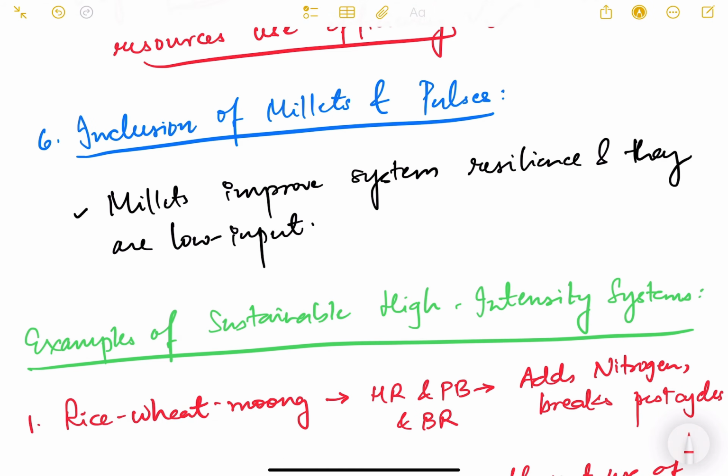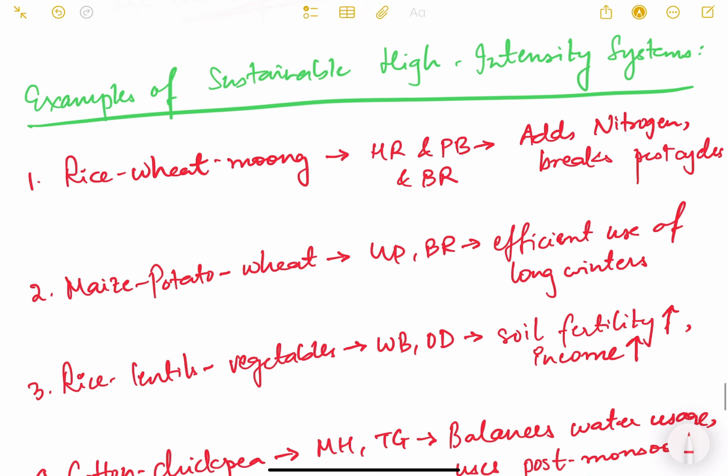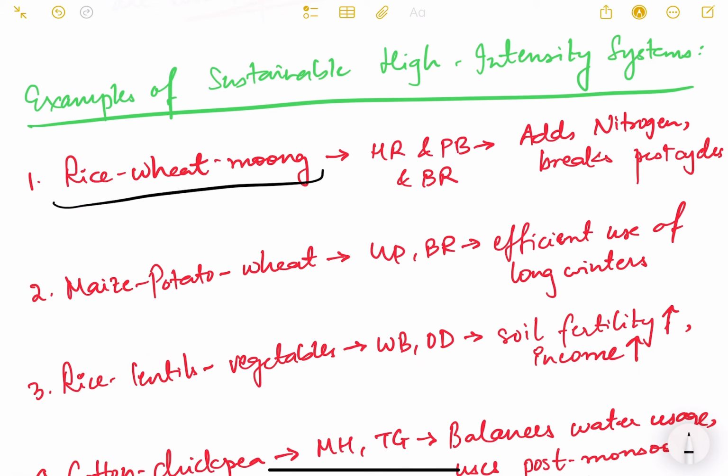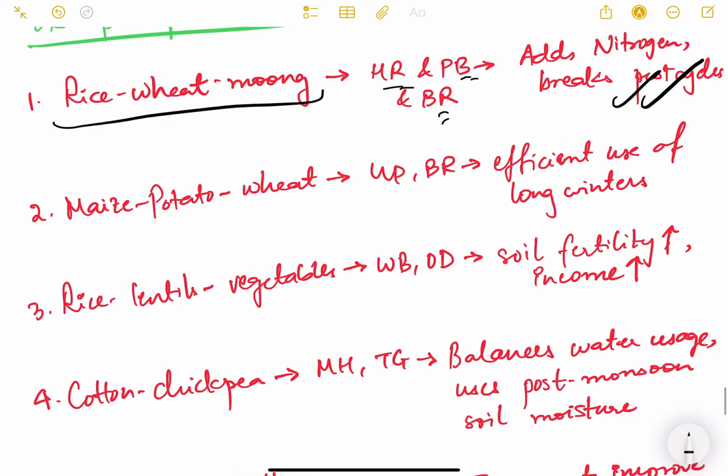Then inclusion of millets and pulses also, like ragi, bajra, chickpea. They are low input and high output systems. They also improve the system resilience and they are low input, right? Now, what are the various examples of sustainable high intensity systems? So, from various states, one is rice, wheat, moong. It is practiced in Haryana and Punjab and Bihar. And what are the benefits? It adds nitrogen and breaks the pest cycles on the field.